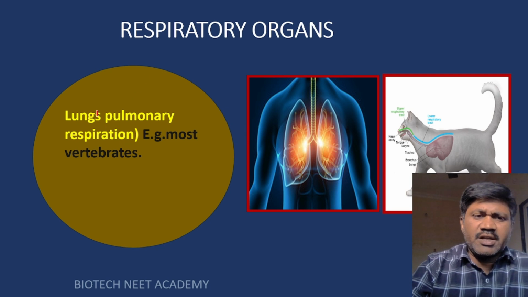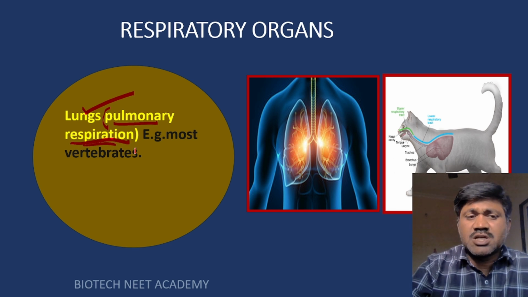Next, another type of respiratory organs are lungs. If animals have lungs for their respiration, such type of respiration is called pulmonary respiration.